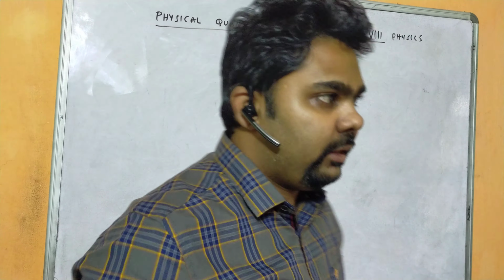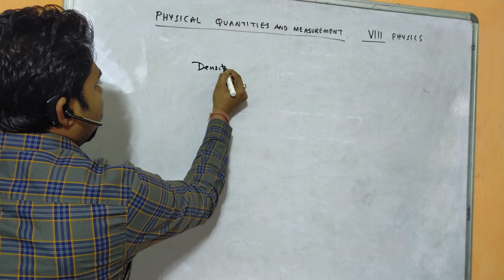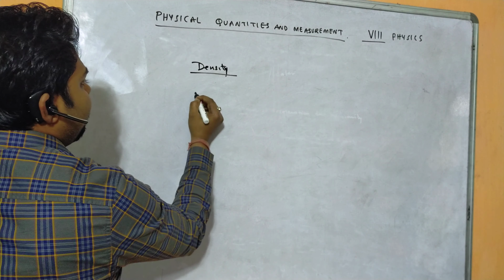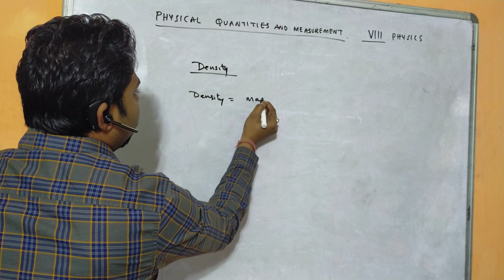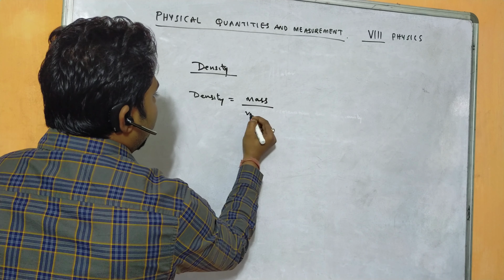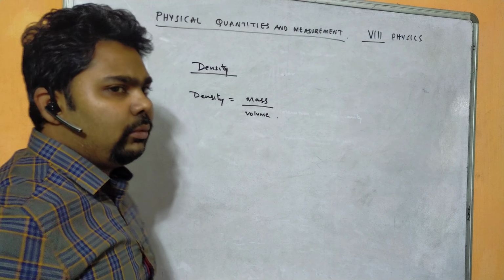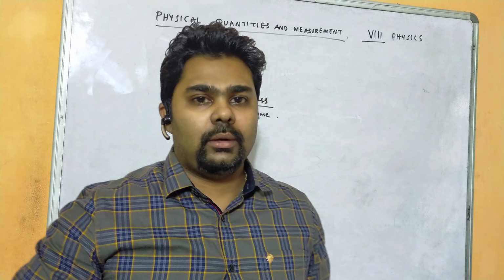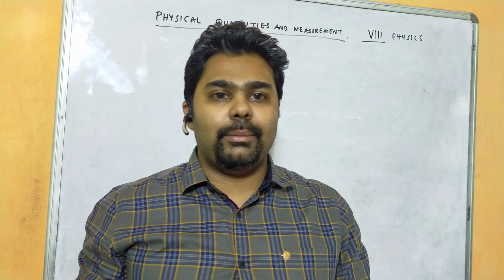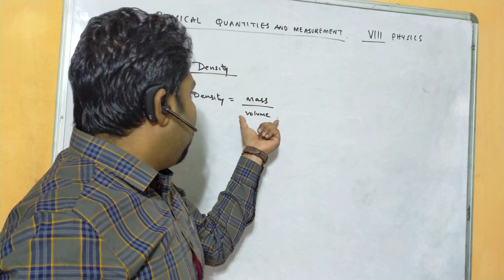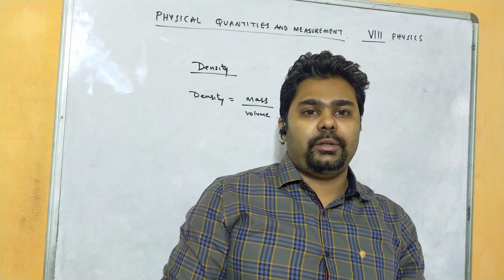Okay, so let's start. Density. When I say density, what does it mean? Density simply means it is the ratio of mass by volume. Mass, I already told you, is the quantity of matter in a body. Similarly, volume is the amount of space occupied by that object.